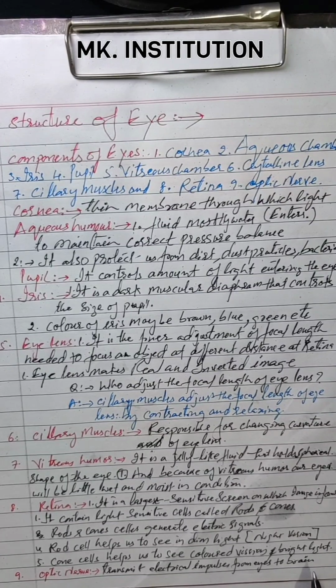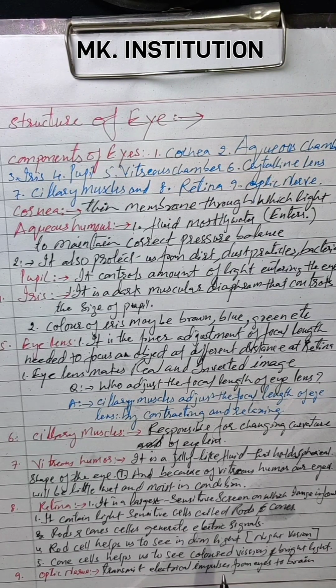Eyes only can see, but they can't tell you what the thing is. This message has to go to the brain. Brain is the main thing. It analyzes and checks what type of message is entering through the eye, then it gives the message. Then it tells what type of object, what thing, what substance you are seeing. It will be easily analyzed by the brain, not by the eye. The eye only takes that image and gives it to the brain. This is the work.